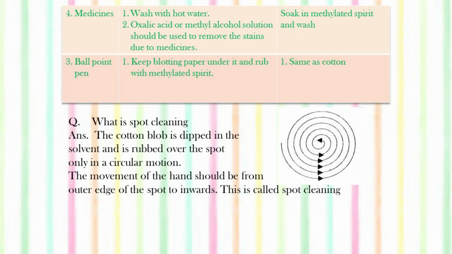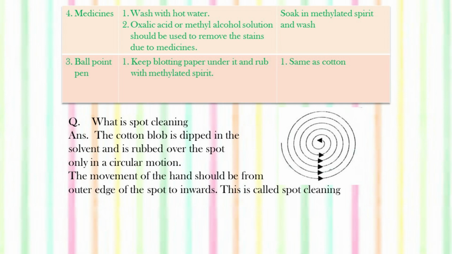I mean, on the stained area one can apply kerosene or turpentine oil to remove the lipstick stain. The mineral stain, if there is a medicine stain, wash with hot water, use oxalic acid or methylated alcohol solution to remove the stain. Soak in methylated spirit and wash. As far as silk and wool are concerned, the stained area should be soaked in methylated spirit and then it will be washed to remove the stain.